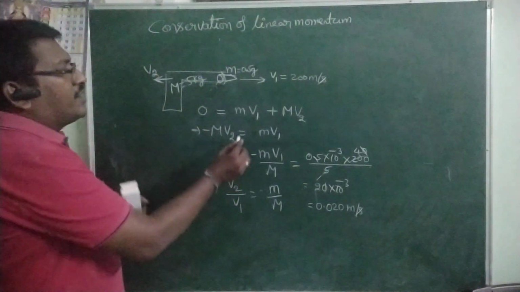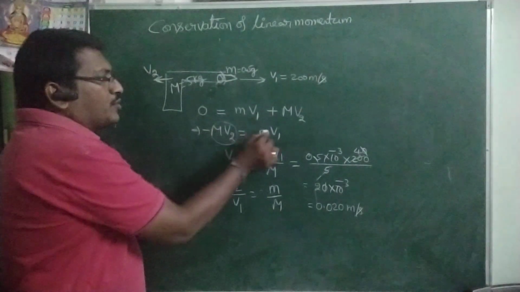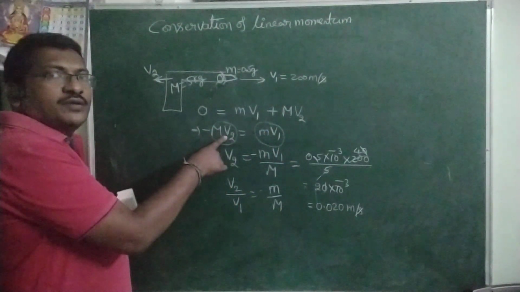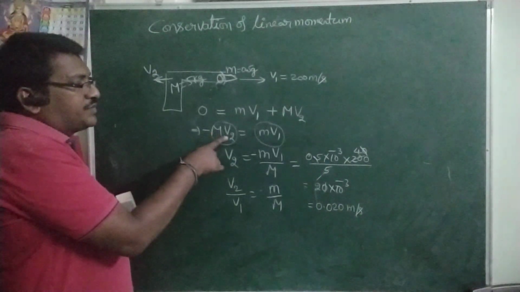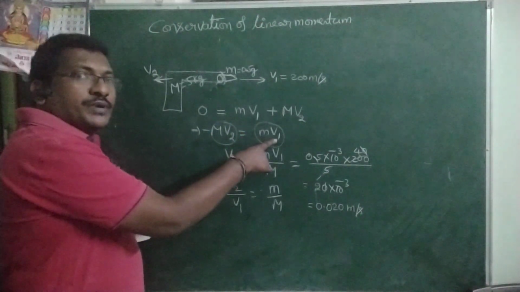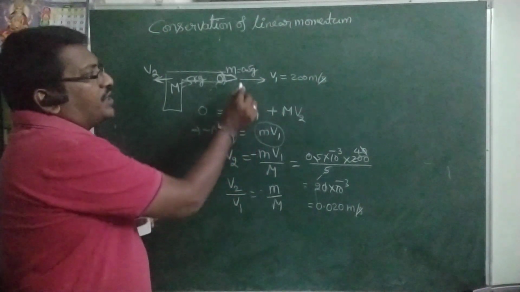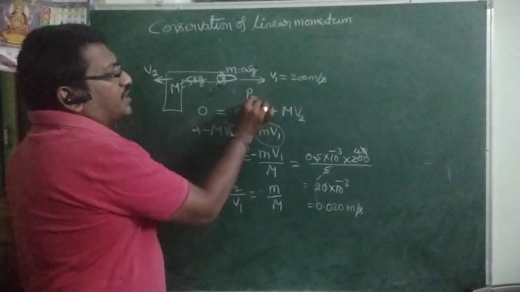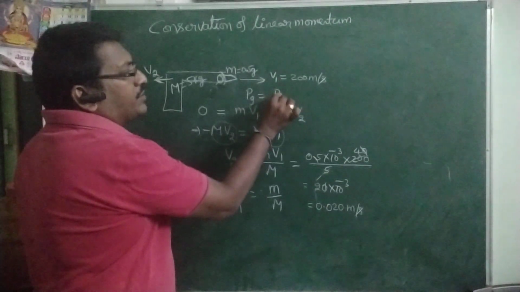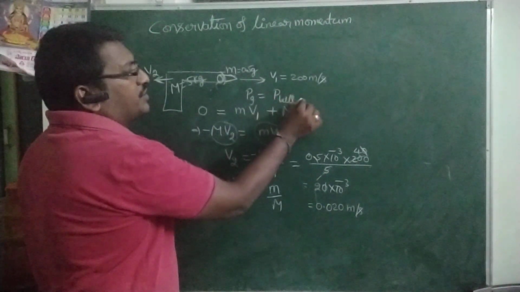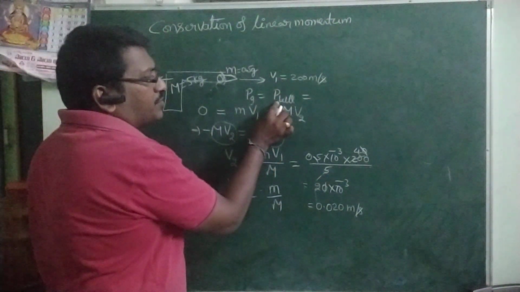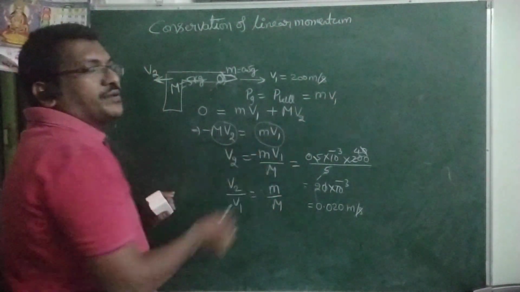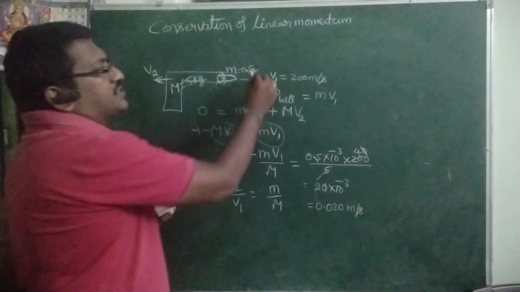So here momentum of the gun is equal to the momentum of the bullet. Mass into velocity, nothing but momentum. So what is the momentum of the bullet? Mass into velocity. So from that you got the value. Momentum of the gun equal to momentum of the bullet equal to m into v1, small m v1, mass of the bullet, velocity.